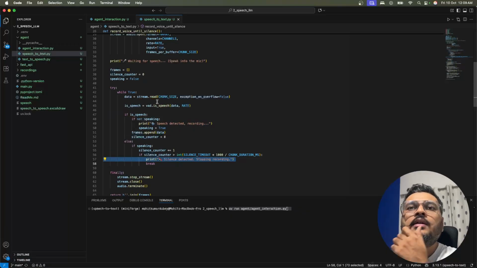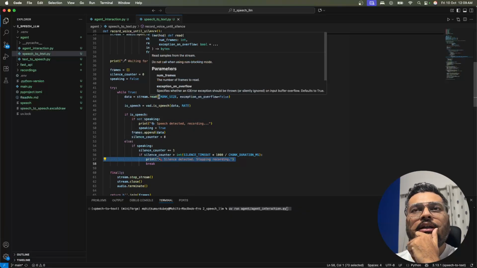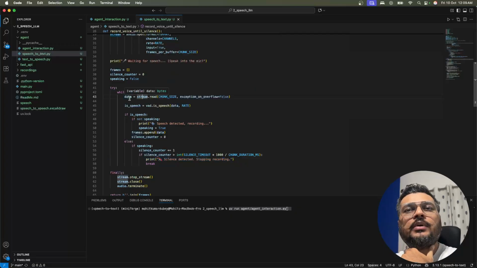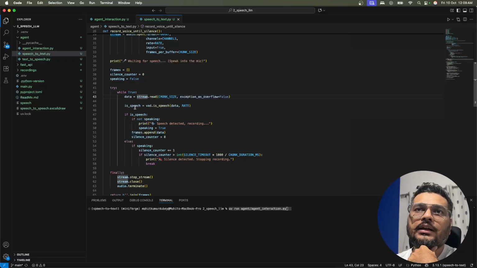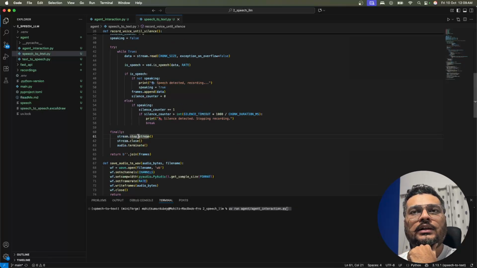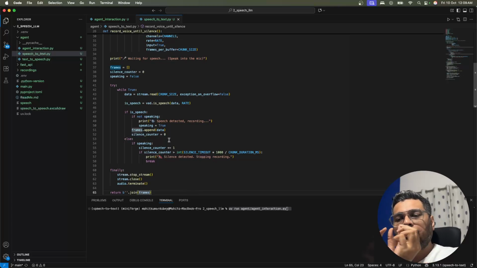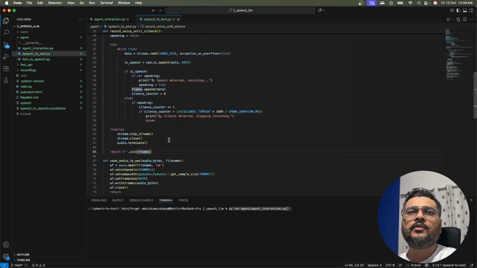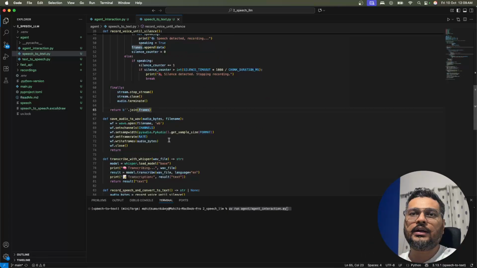And when it is recording, you can see that it is creating all this stream, it is creating the data here, and then it is checking whether speech is there or not, and going forward again and again. So this is also an infinite loop as long as you keep speaking. The moment you stop, it will break from this, stop the stream, close it, and terminate the audio. Since it captures everything in frames, those frames will now be joined and returned.